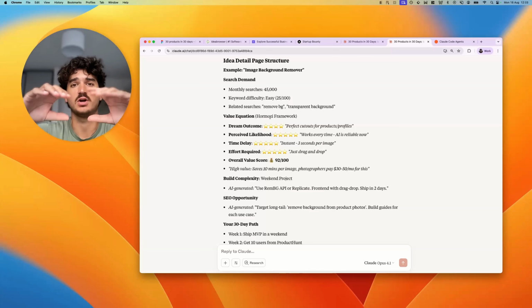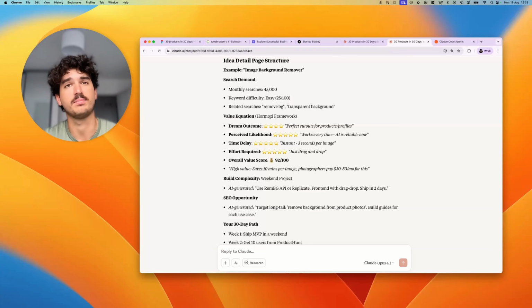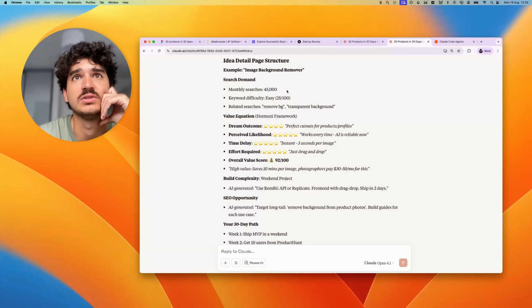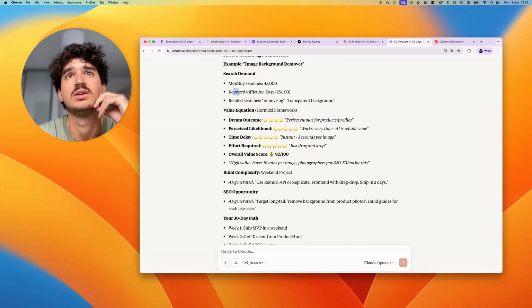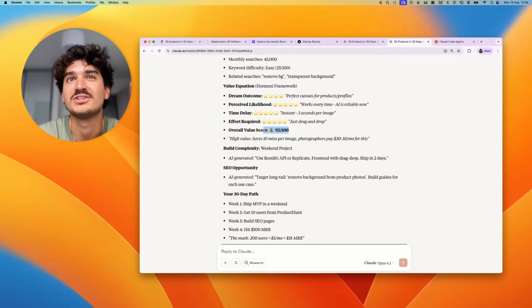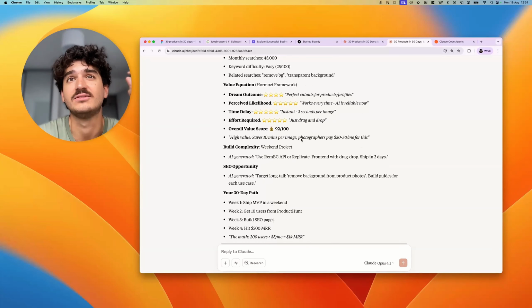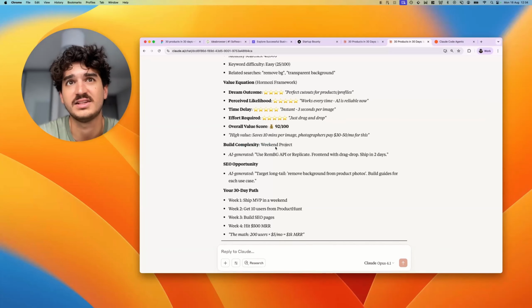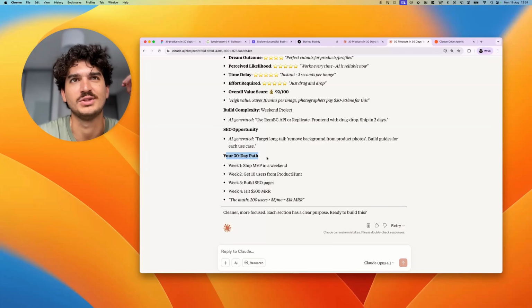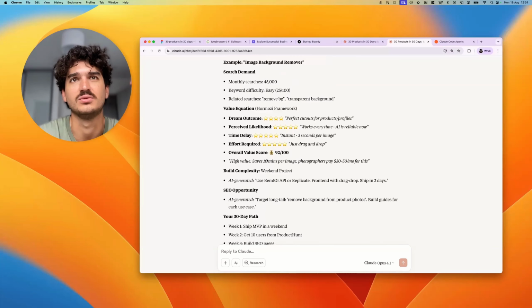All right, so we've got the new flow. So you come to the site, you've got a hero, and then you can just jump in and browse ideas that have search volume. So when you click into one, you're going to see this monthly search. You're going to see the keyword difficulty and maybe some related searches. To give it a score on like how valuable is this to users, build complexity, SEO opportunity, and then a 30-day path. People like these paths and breakdowns, so I thought we could include that.